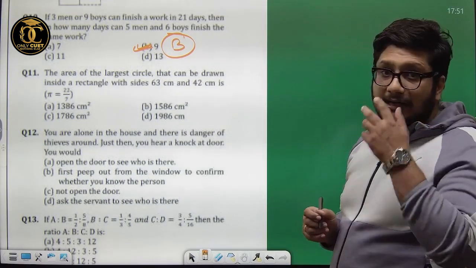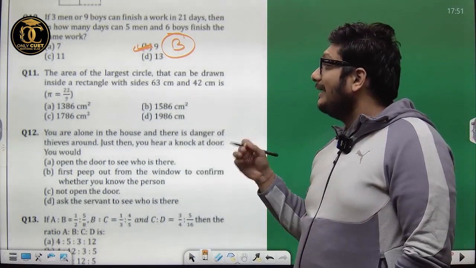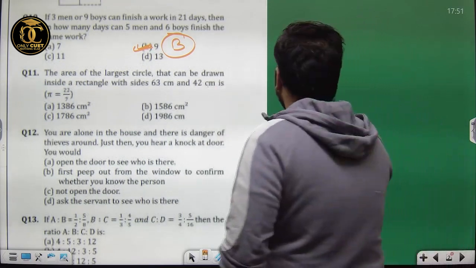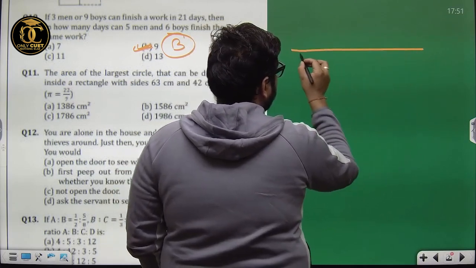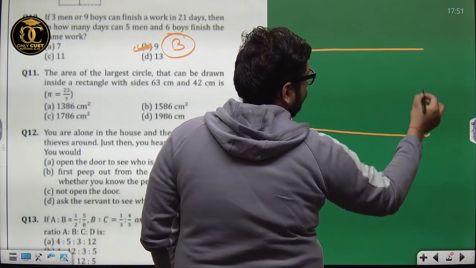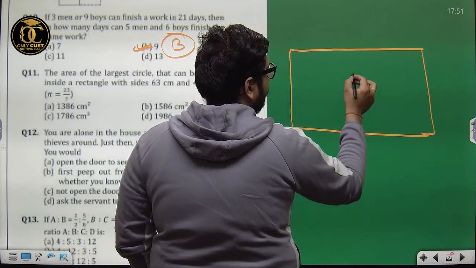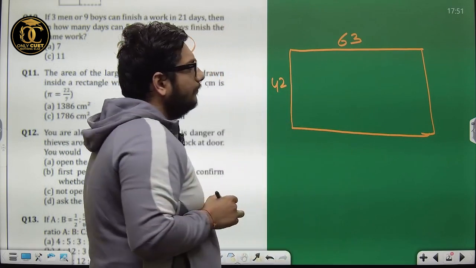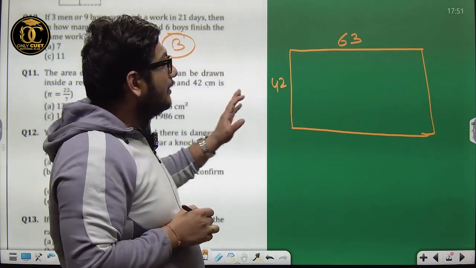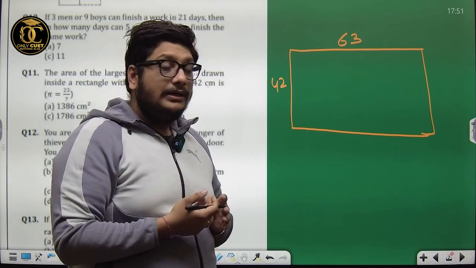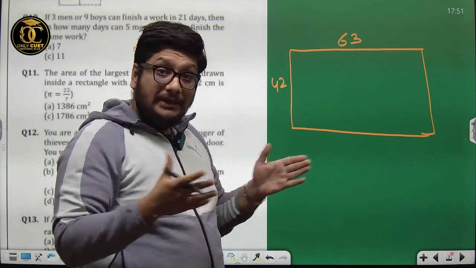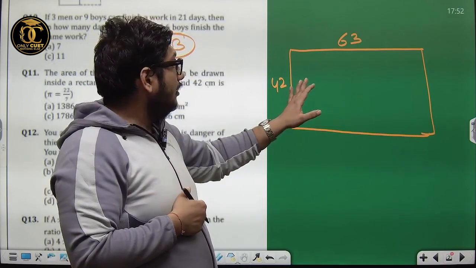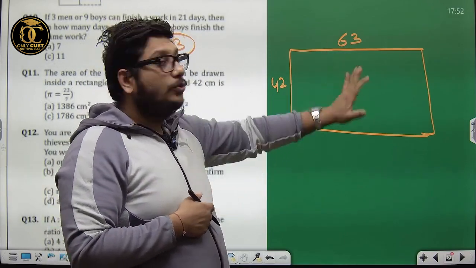The area of the largest circle that can be drawn inside a rectangle with sides 63 centimeter and 42 centimeter is... Now it is asking what is the area of the largest circle that can be drawn. The maximum diameter that can be there for the circle is 42. Beyond that, it won't fit.